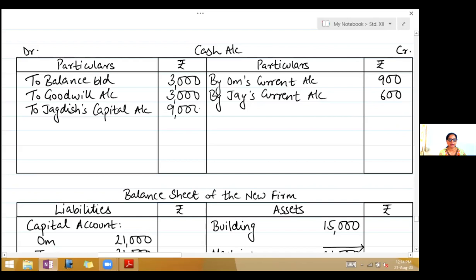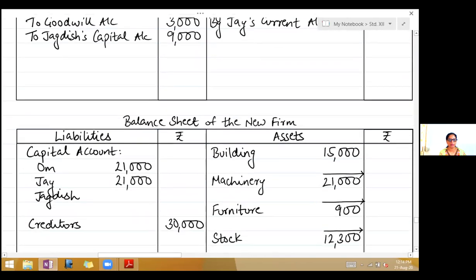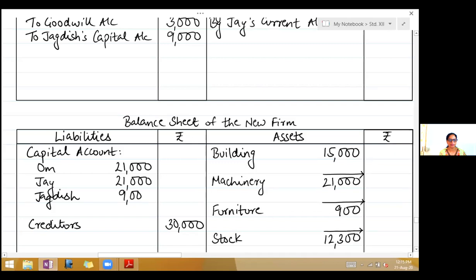And the second effect, you will show it in the balance sheet under capital account on the liabilities side. We have already written Om and J. So Jagdish 9,000. Then you can take the total to the outer column, which is 51,000.